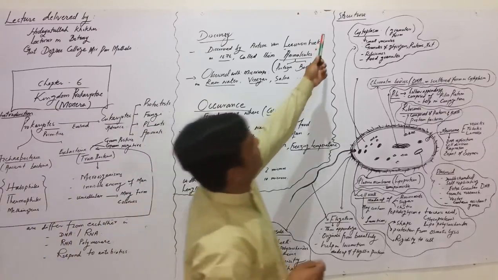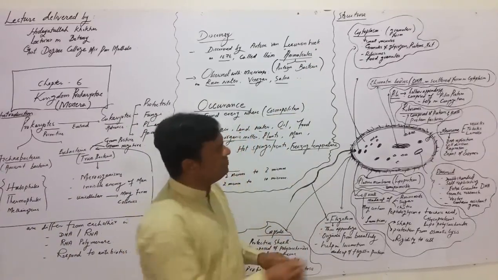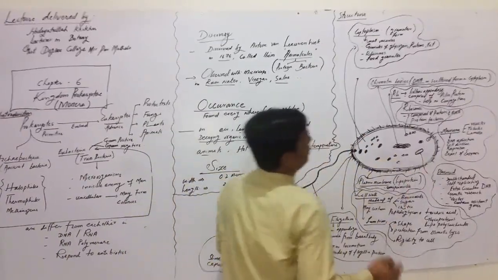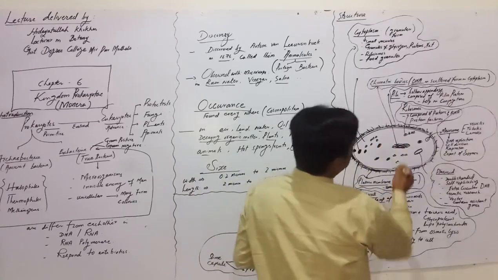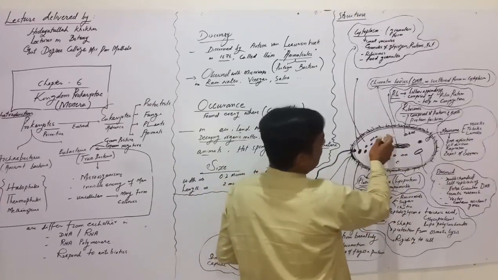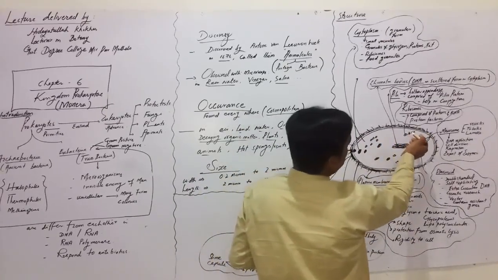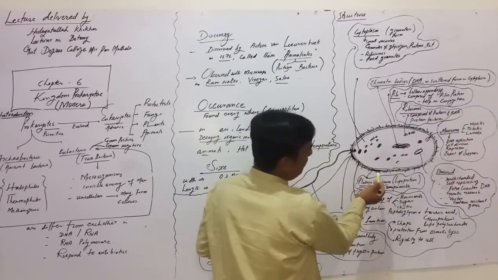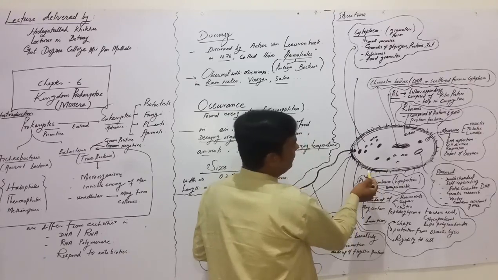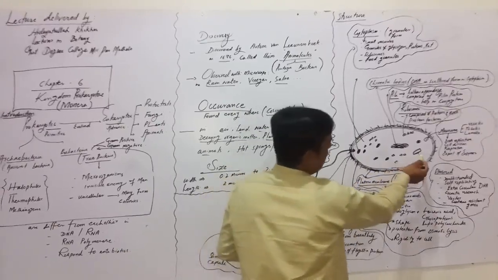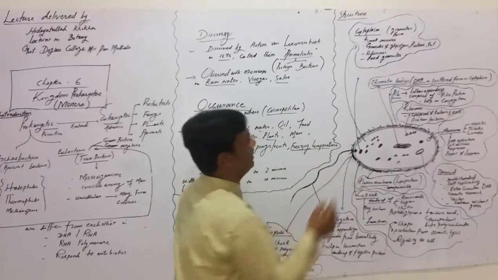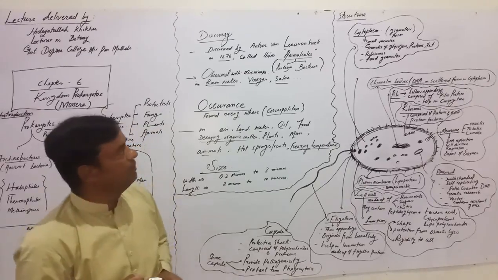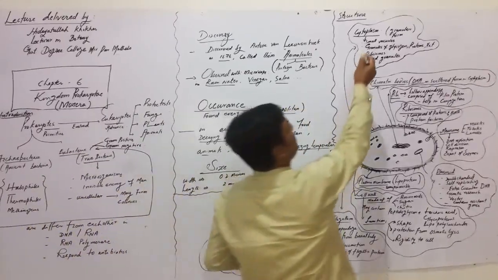Now we discuss its structure. This is a very simple structure. We are observing here nucleoid, cytoplasm and ribosomes, pili, chromatin body, plasma membrane, cell wall, capsule, plasmid. These are the components we will discuss one by one. The first one is cytoplasm.